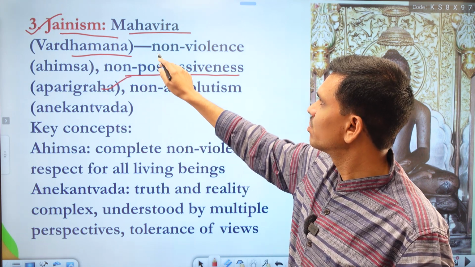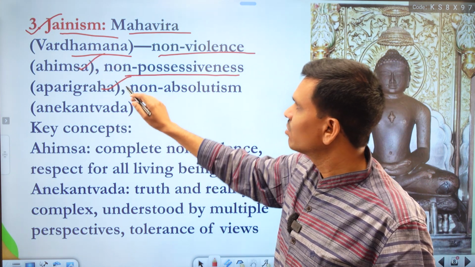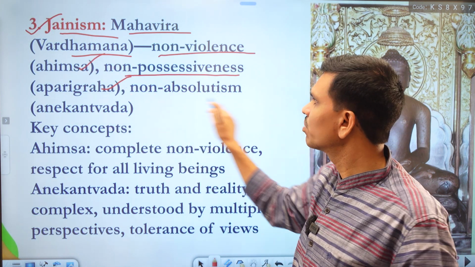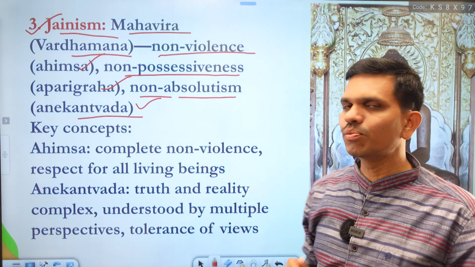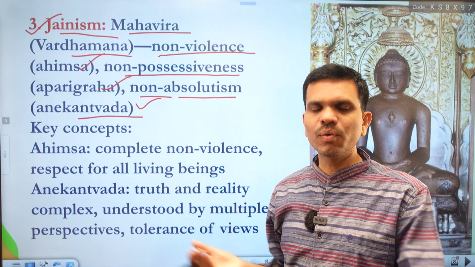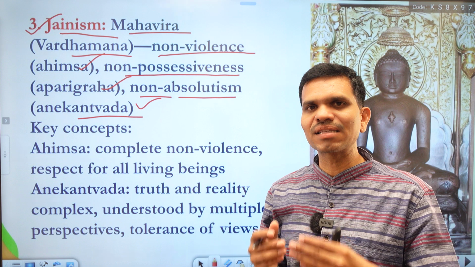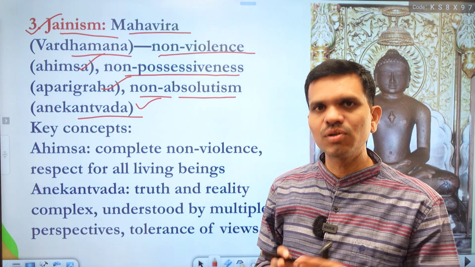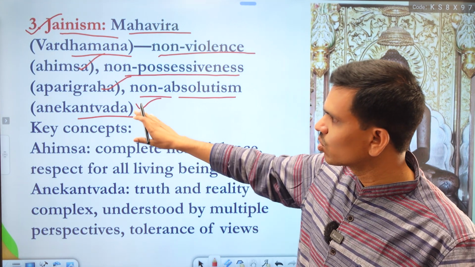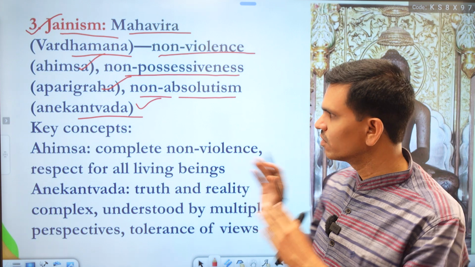The second principle, the first principle is non-violence, means ahimsa. Then the second principle, non-possessiveness, and the third principle we have here, anekantavad. So there is a scope to anekantavad. In a way, we can say that Jainism accepts other views too, as leading to reality or leading to truth. So anekantavad is an example, or this is the very core of Jainism.